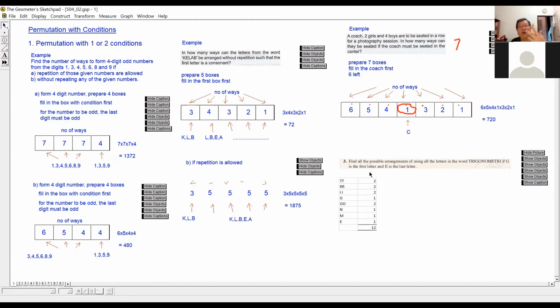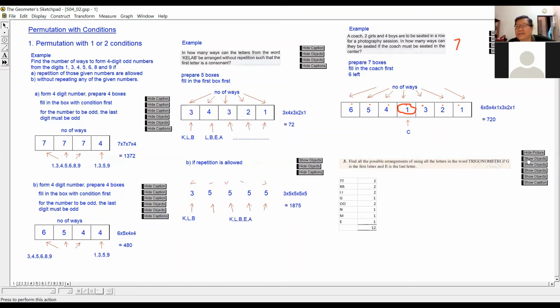As you spell out, you count how many times. In the end, I found out that T appears 2 times, R 2 times, I 2 times, G only 1 time, O 2 times, N 1, M 1, E 1. Altogether, there are 12 letters. Bear in mind, altogether 12 letters. Some of them appear 1 time, some of them appear 2 times.